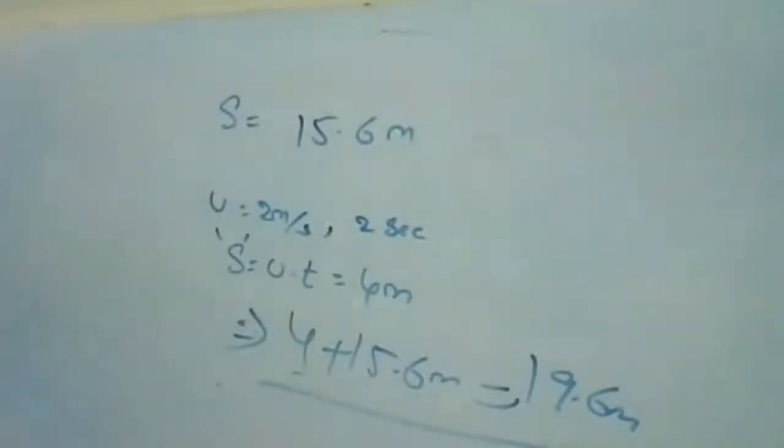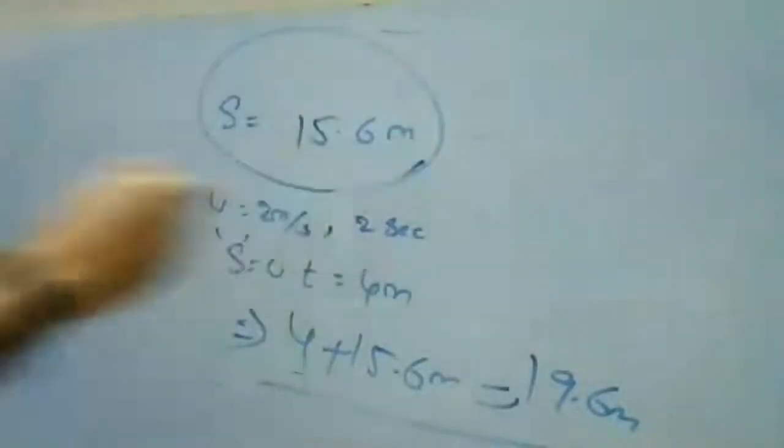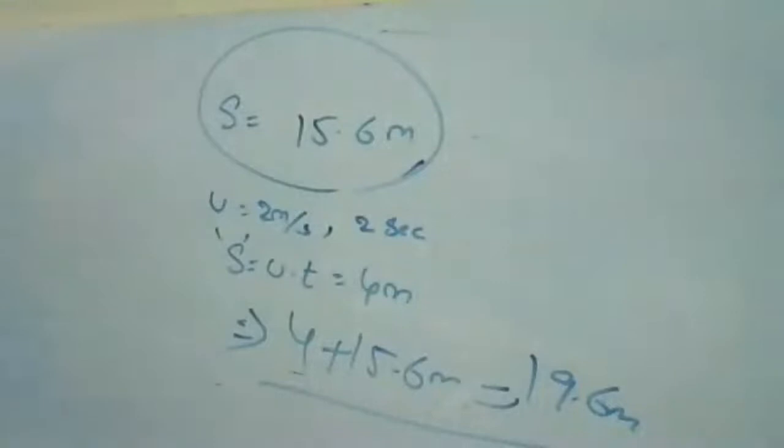Okay. Yes, 19.6 meters. So just try to understand. Here the helicopter was traveling, it had its own displacement, and after that the food packets were dropped. So for the food packets and helicopter combined, after 2 seconds it is 19.6. Only for the food packets it is 15.6 meters. Okay, two different conditions are there. So for food packets and the helicopter, the total distance is 19.6. Only for food packets it is 15.6 meters. Done. Yes, 19.6. Okay, any doubts?